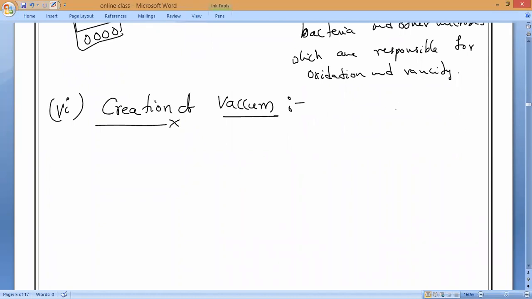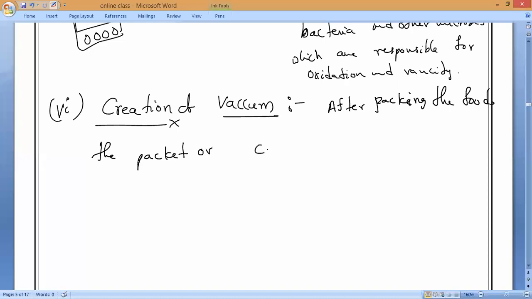So after packing the food, the packet or container is evacuated. Understanding? What do you mean by evacuated? It means removing the air. Removing the air, that is what evacuated means.